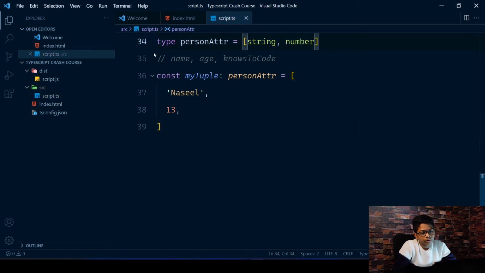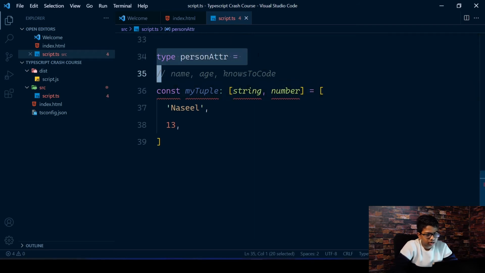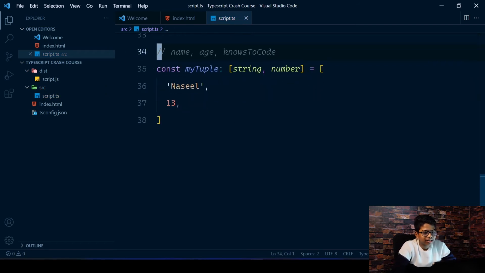And if you're wondering if you should always create this type in here, no, you don't have to. You can just cut that out and paste it in here. And you can remove that, and you'll see it's still valid. All you need to do is to give this colon and give the type. So we before made a type with the type keyword, and you gave the type, but you can also give it like this directly. It'll just work perfectly fine.